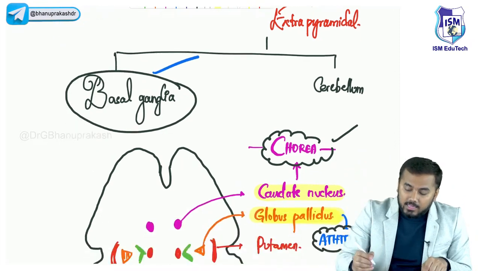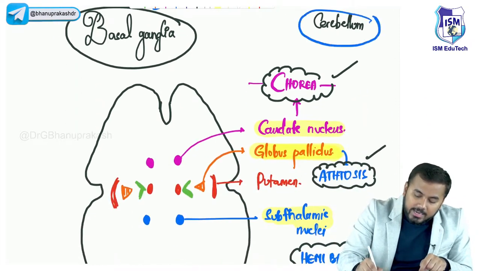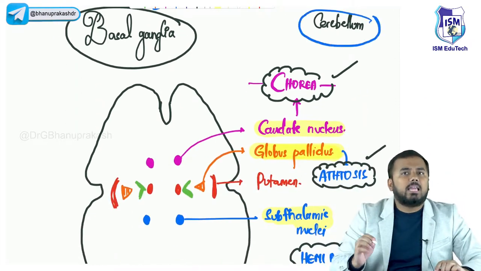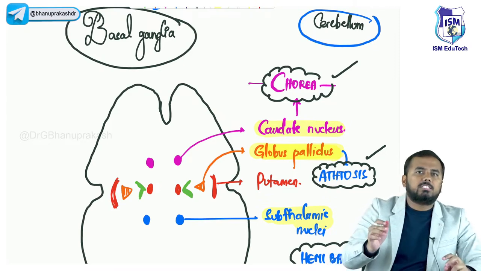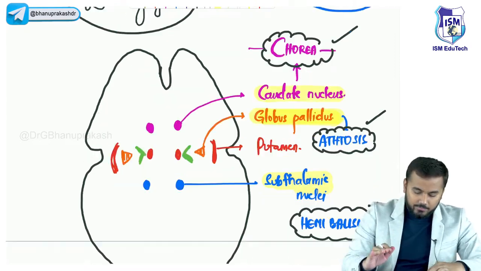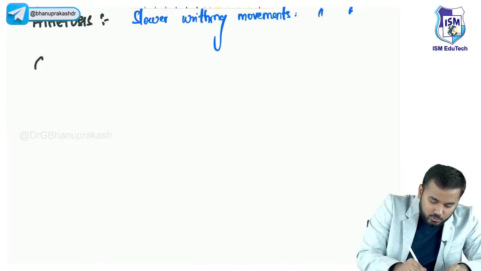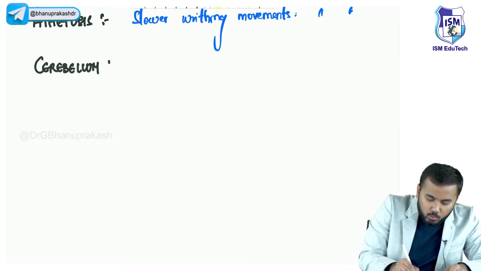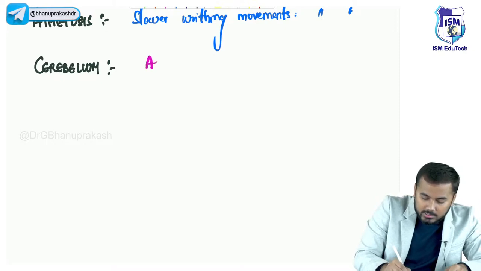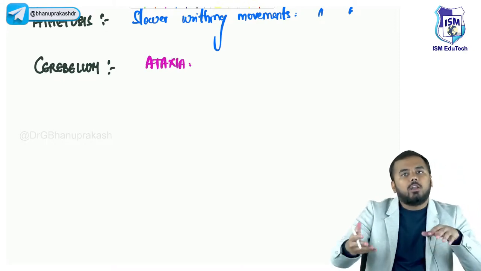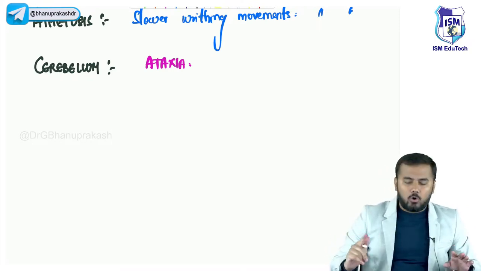So we discussed basal ganglia. What will happen if there is damage to the cerebellum? If there is damage to the cerebellum, the main symptom you will see is ataxia. When there is damage to the cerebellum, the most important problem you see is ataxia. Ataxia means what? Whatever voluntary movements he is doing, there is a lack of coordination.